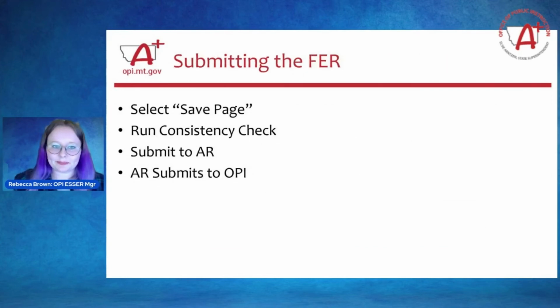Next slide, please. Then after everything's filled out, your documentation's uploaded, you're happy with your FER, you need to make sure that you save the page, and then you will run a consistency check. eGrants will look through that FER, make sure that your numbers all add up correctly, there's no typos, there's no error messages, and then after you get a good consistency check, you will submit it. If you are a clerk or business manager, it will be submitted to your authorized representative, and then the authorized representative will submit it to OPI. At that point, it's on our side. Our grant accountants will review it, and that process will be on our side from there.